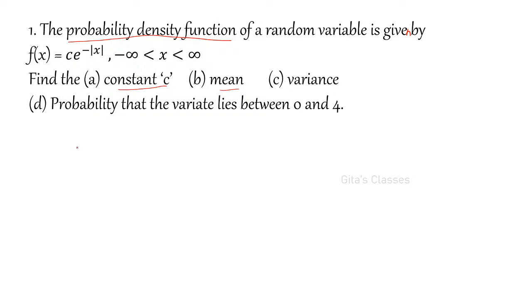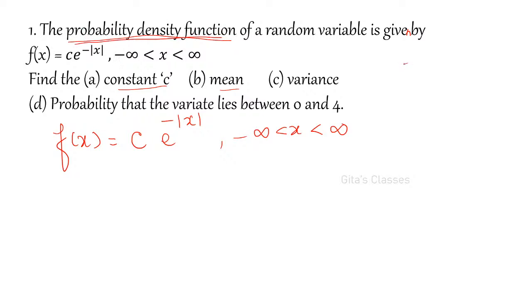So, first one, what is given? The PDF is f of x equals c into e power minus modulus of x, where x varies from minus infinity to plus infinity. This is a PDF.